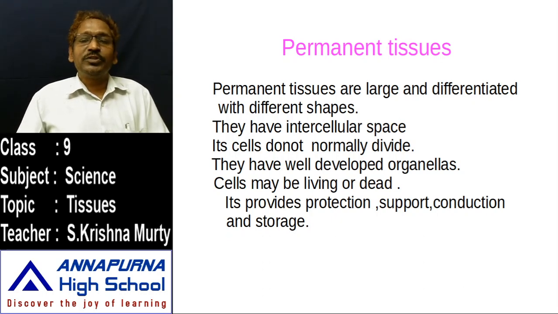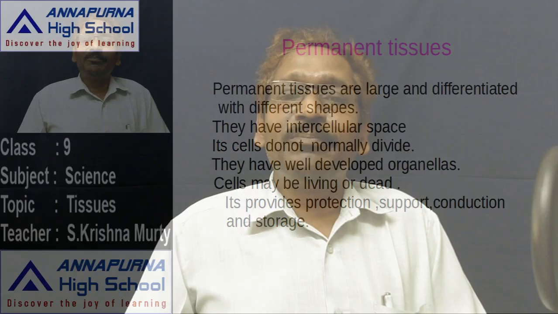Permanent tissues are once again divided into three kinds. Just as meristematic tissues are divided into three kinds according to location and function, permanent tissues are also divided into three kinds. Later we will discuss simple permanent tissues.